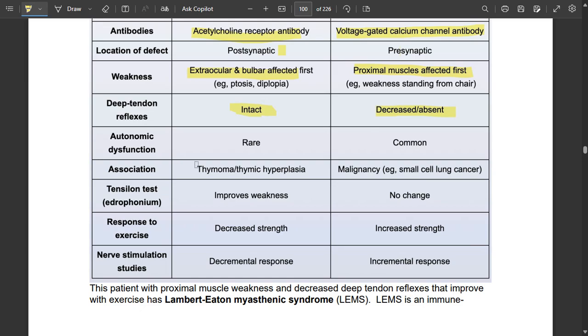Autonomic dysfunction is very rare in myasthenia gravis, but Lambert-Eaton syndrome is more associated with paraneoplastic syndrome, so it's present. Paraneoplastic syndrome activates autonomic or parasympathetic pathways in the body, resulting in autonomic dysfunction. Myasthenia gravis is associated with thymoma, while Lambert-Eaton is associated with malignancy. The tensilon test improves weakness in myasthenia gravis by edrophonium, which increases acetylcholine. It does not change anything in Lambert-Eaton syndrome. Response to exercise decreases strength in myasthenia gravis, while it increases strength in Lambert-Eaton, because more influx of sodium causes more influx of calcium in the presynaptic nerve. Similarly, nerve stimulation studies show a decremental response in myasthenia gravis, while there is an incremental response here.